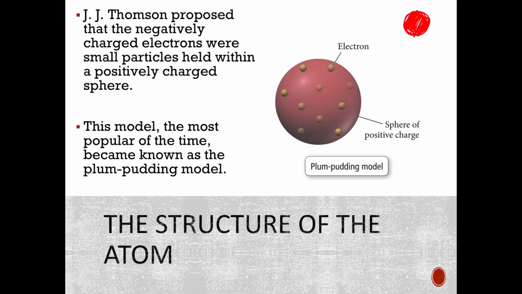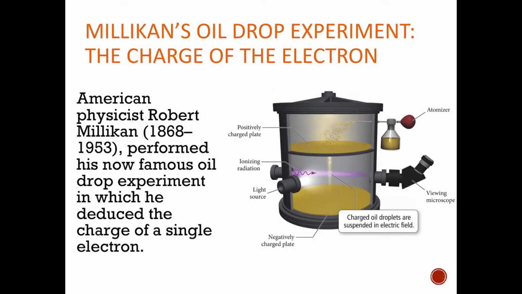So he called this the plum pudding model. I mean, since we're not British and probably nobody eats plum pudding, you can think of this as like the chocolate chip cookie model, right? The cookie is positively charged and it's got a bunch of negatively charged chocolate chips kind of spread throughout. So this was an updated version of the atom, right? We took John Dalton's, we added in our electrons, and now we have the plum pudding model.